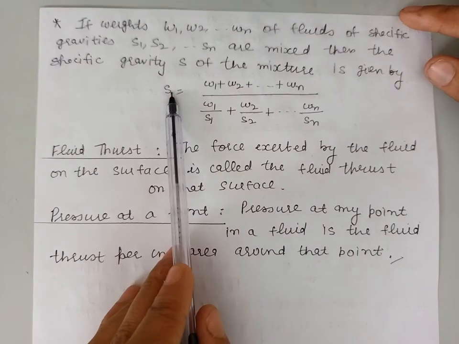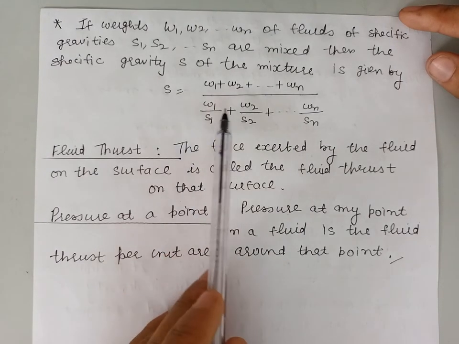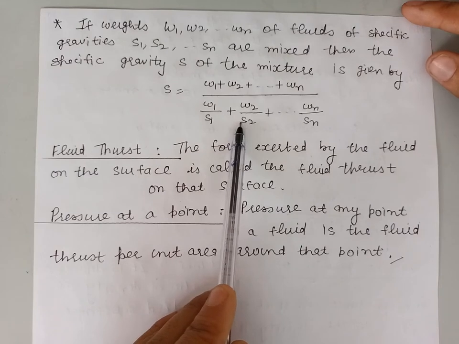So this is the specific gravity of the mixture of the given substances in terms of their weights.